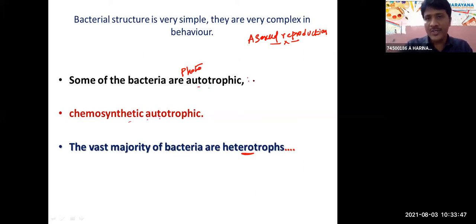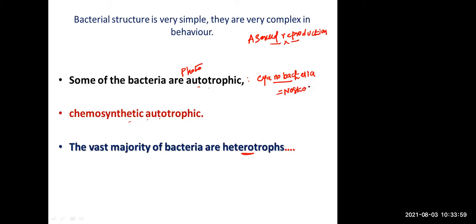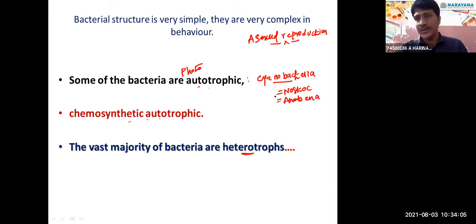Photoautotrophs, for example, cyanobacteria. Examples of cyanobacteria are Nostoc, Anabaena, and Oscillatoria. These are the photoautotrophs.